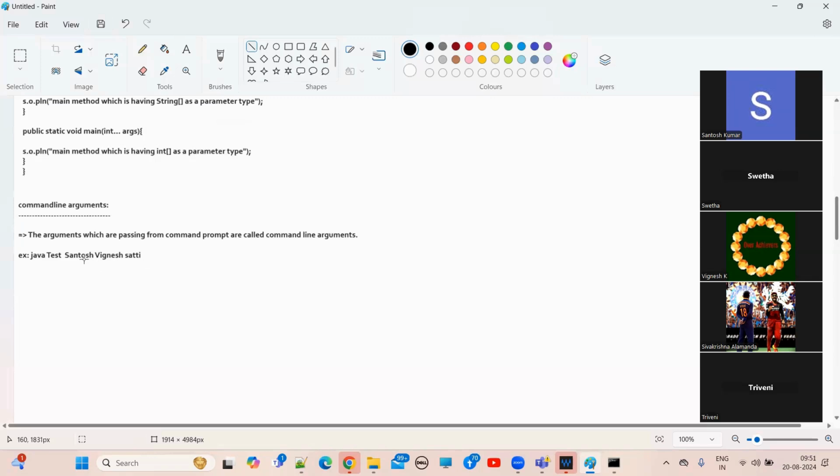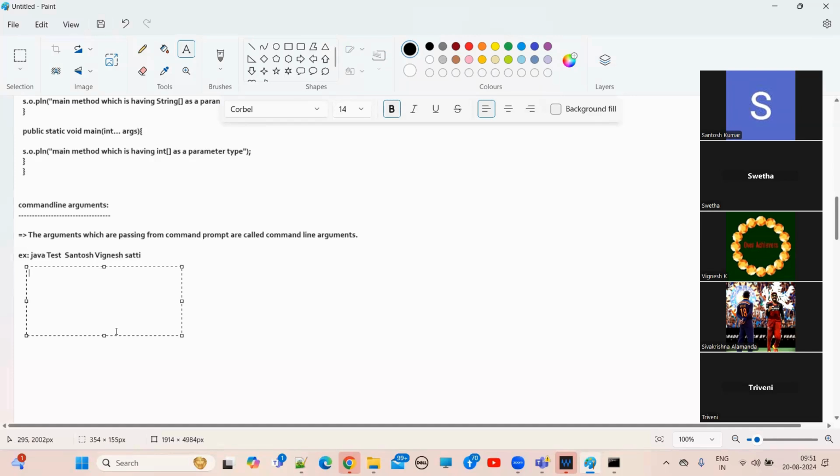Now, how can we access the Santosh value? args[0]. It will give you Santosh. What will args[1] get?